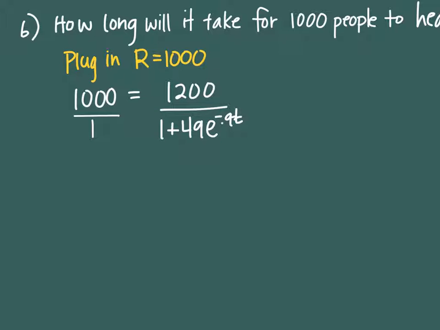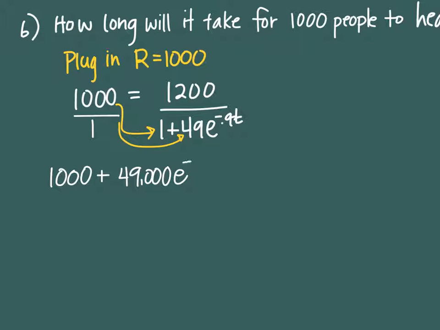When I cross multiply, I have to distribute the 1,000 to the 1 first, and then also to the 49. So 1,000 times 1 is 1,000, and 1,000 times 49 is 49,000.